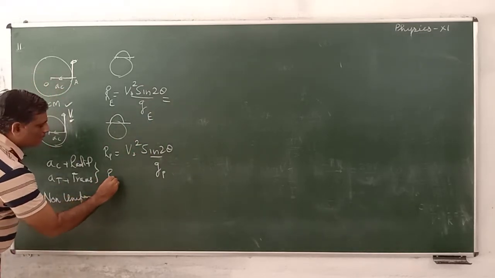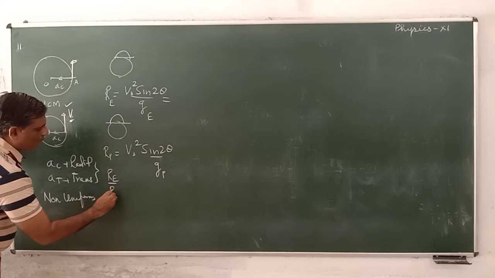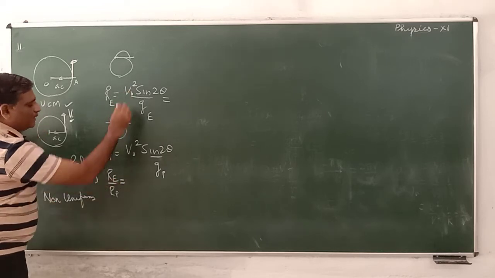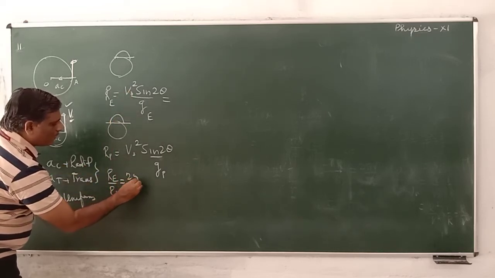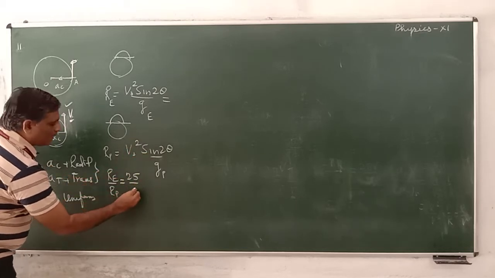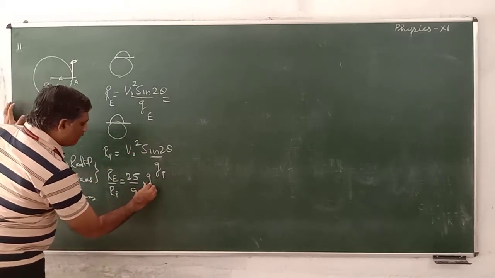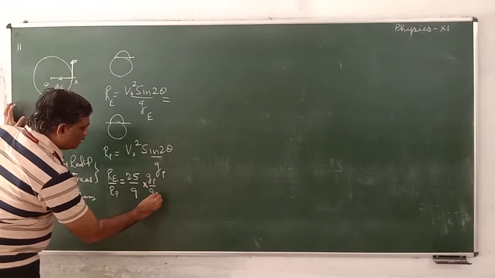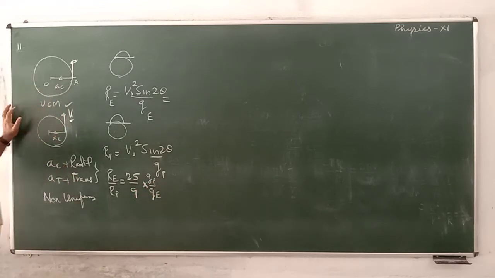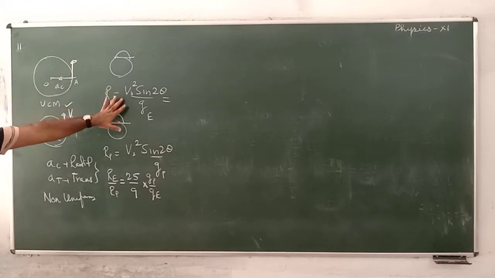So RE by RP is equal to 5 square, which means 25, over 9, that is 3 squared, into GP going up. G planet is equal to G of Earth times 9 over 25. Now you can see this one: velocity here was 5, velocity here is 3. Now GP is asked.